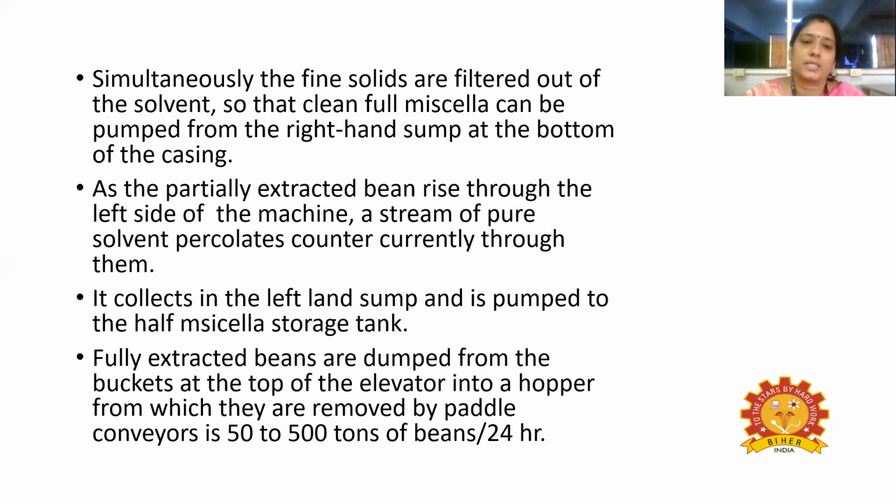As partially extracted beans rise through the left side of the machine, a stream of pure solvent percolates countercurrently through them, and it collects in the left hand side sump and is pumped into the half miscella storage tank. So on the right hand side the solid mixture is coming, and on the left hand side the pure solvent and the half miscella is extracted and taken to the storage tank. Then fully extracted beans are dumped from the buckets at the top of the elevator into the hopper, from which they are removed by paddle conveyors. 50 to 500 tons of soybeans can be processed per 24 hours.